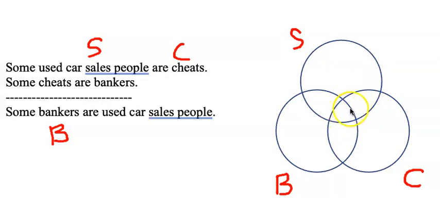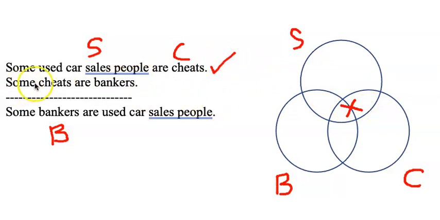However, in the middle of this space is this intersection with bankers. So we know something is in here. We don't know whether it has a relationship with being a banker or not. So we have to be neutral about whether that thing that exists in that space is a banker or not. So we put it on the line. So the X is asserting something exists, and it's in this space between S and C for sure, but we're neutral about whether or not it's also a B. Okay, so that's premise 1.